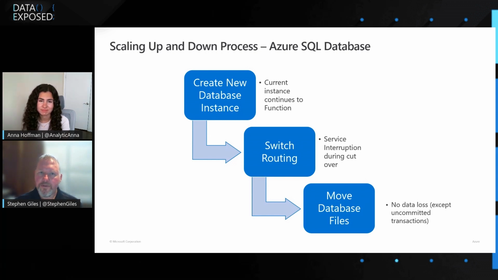It repoints the DNS from my current instance to the new instance. It detaches and reattaches the database, so there's zero data loss. And then my database comes up. So it may take minutes or even hours to move a database, but my actual downtime is usually a minute to 2 minutes max.